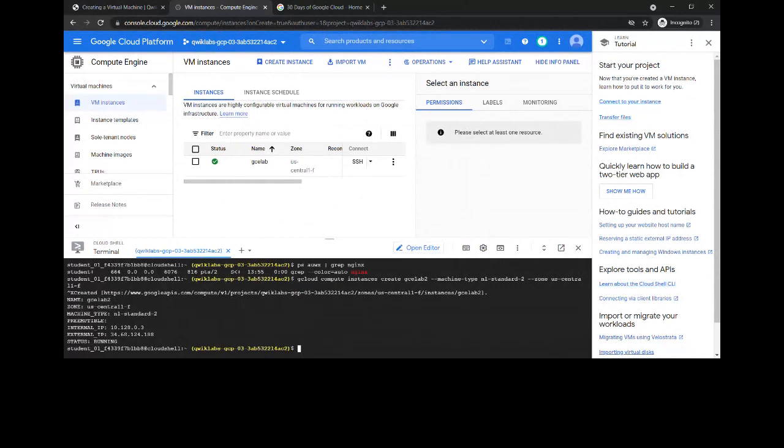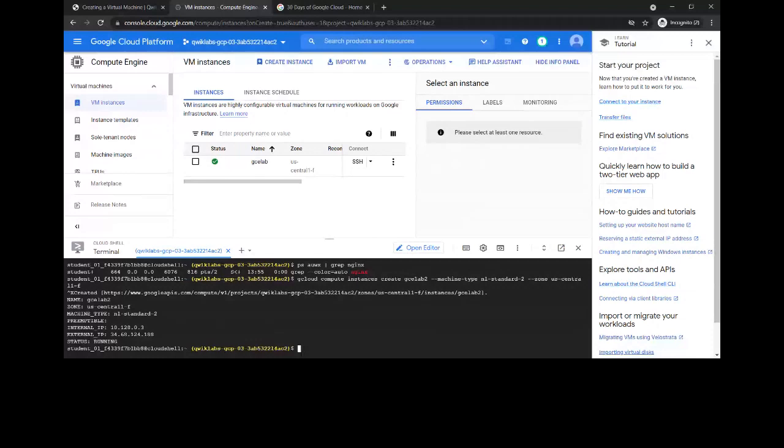So here the name is GCP Lab 2. The name which we have given is, see over here. Now see this command. This is gcloud compute instances create.